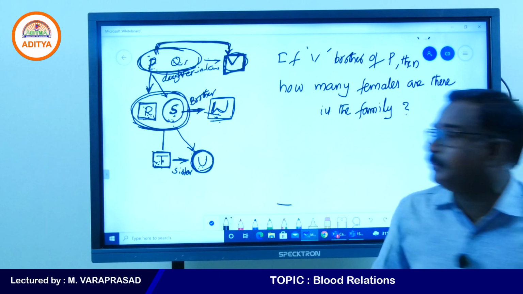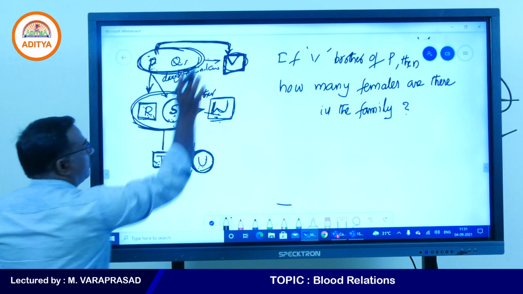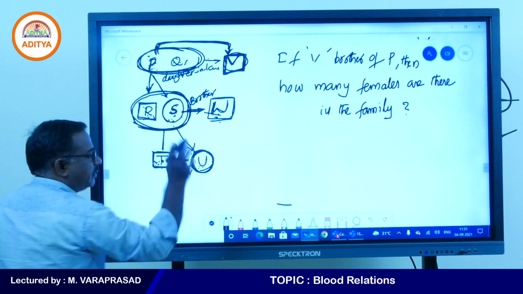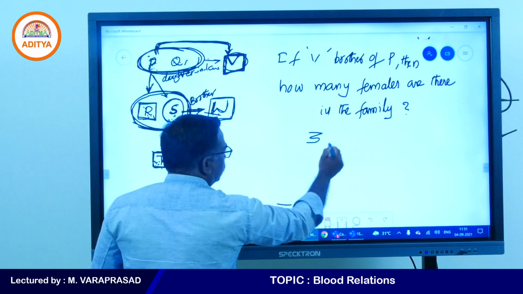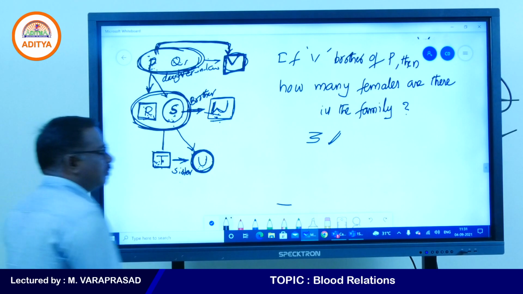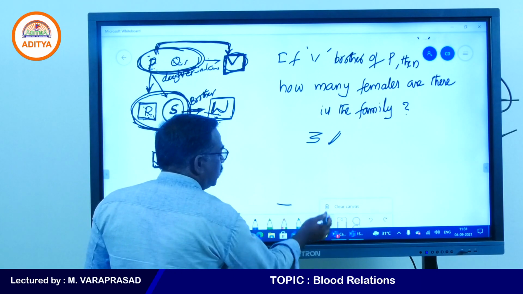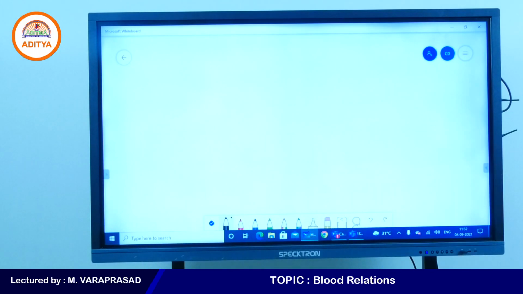See, once here, if you take this couple, one female will be there. If you take this couple, another female, and this one is one more female. 3 females are there. Yes, very good. 3 is 100% correct, right? One more paragraph I will write on the board. Just try to do the question. One more example I am writing on the board.